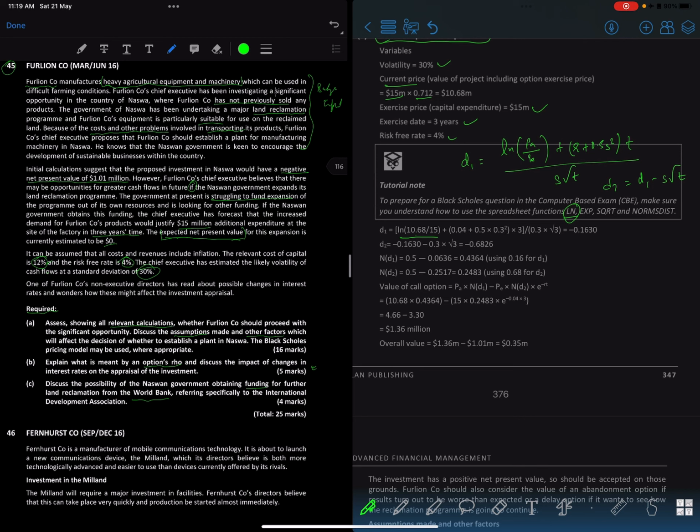And then for the square, you can just do 0.3 times 0.3, or you can use a power as well, right? And for the square root, you can just use the square root formula, or you can use the exponent, where you have a superscript kind of thing, right? You could do that. So you get a D1 of minus 0.163.